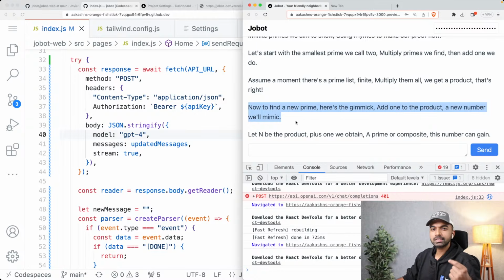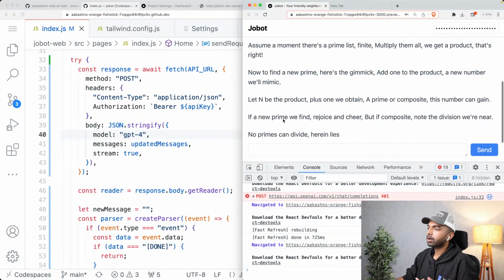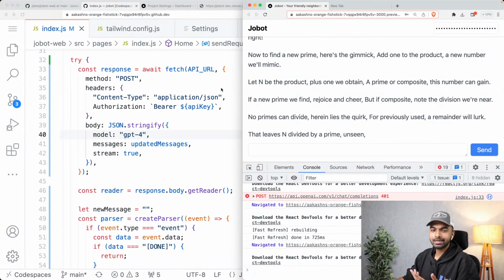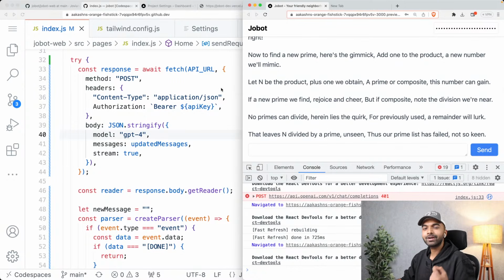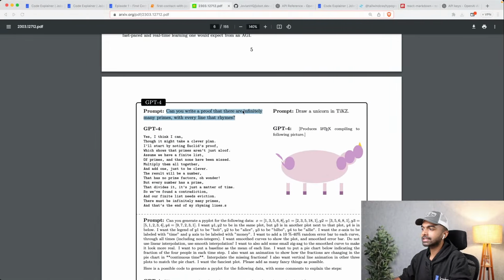You can see that each of these is one stanza. Let n be the product plus one we obtain. A prime or composite this number can gain. If a number, etc., etc. This is proof that there are infinitely many primes in a poem, which is just insane.